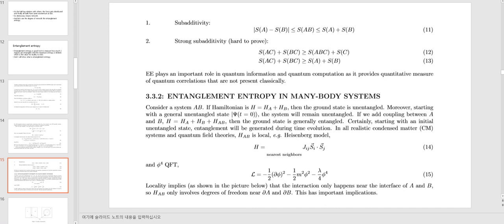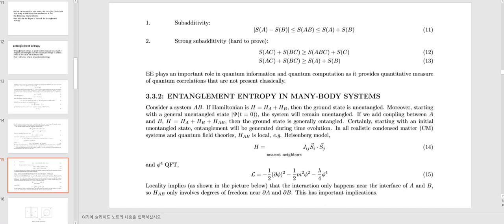Consider system AB. If the Hamiltonian is HA plus HB, then the ground state is unentangled. Moreover, starting with a generic unentangled state, this system will remain unentangled. If we add coupling between A and B, H is HA plus HB plus HAB, then the ground state is generally entangled. Similarly, starting with an initial unentangled state, entanglement will be generated during time evolution.